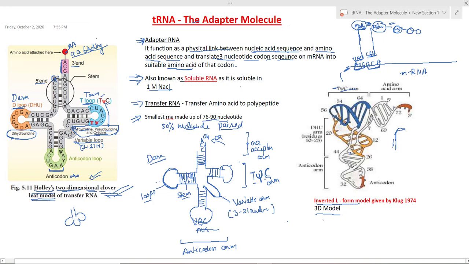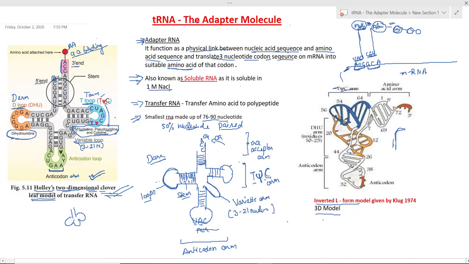So this is all about the structure, which is quite clear from the 2D model, the cloverleaf model. We have discussed all the arms and the loops. In the next video, I will discuss translation and how tRNA plays its role during translation. I hope you understood the structure of tRNA well.